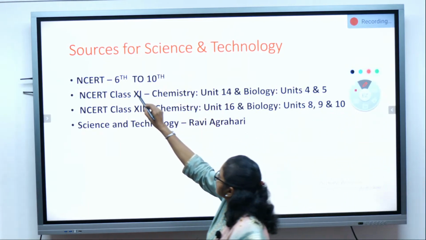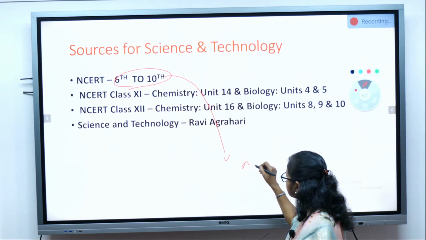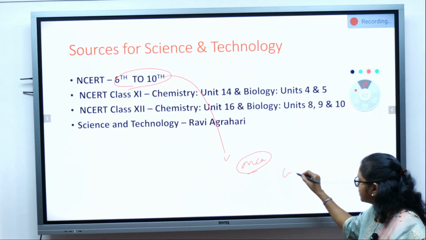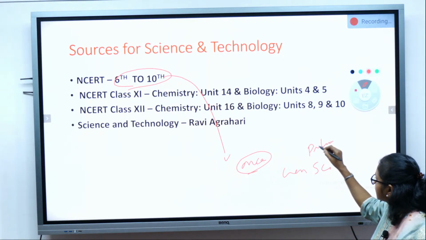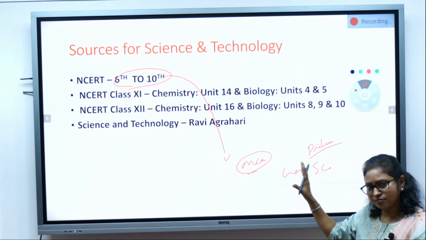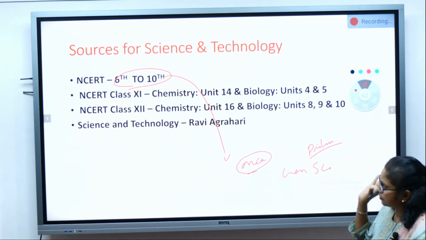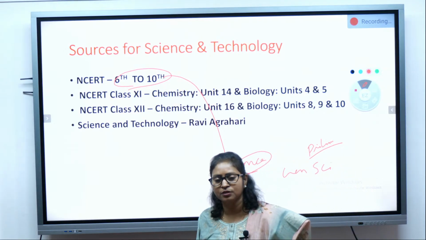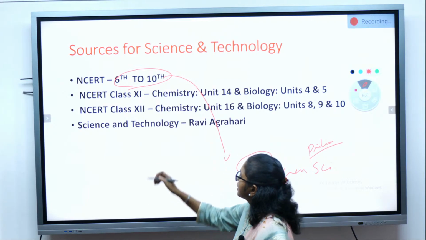6th to 10th NCERT, at least once you should study. Just like I told you, general science is there in your prelims. So for basic understanding, once you read it out, this general science 6th to 10th, at least once, just to refresh yourself, so that if some question comes in prelims, you'll be able to answer.